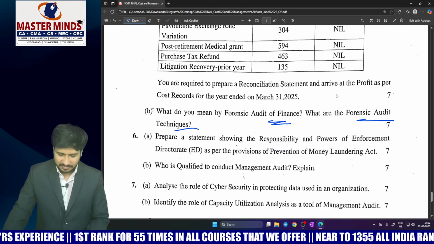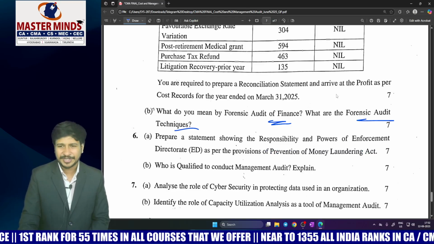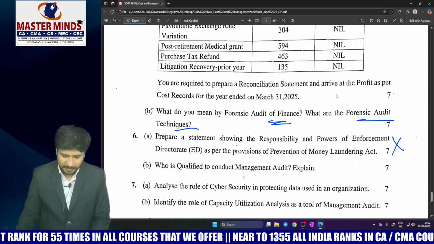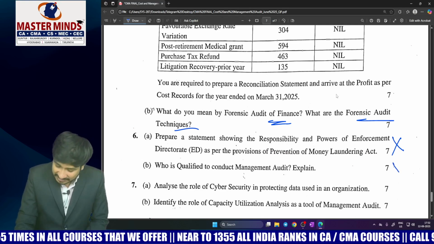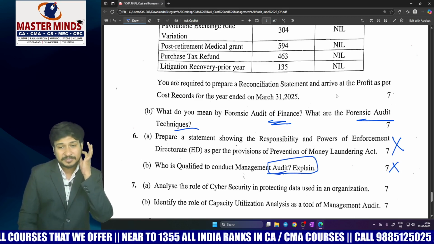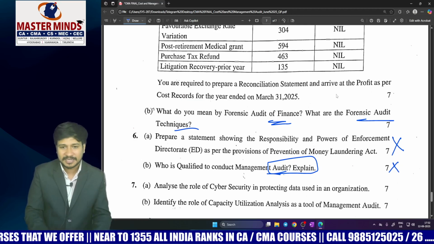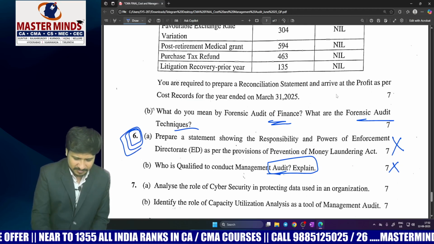And coming to 6A, responsibility and powers of Enforcement Directorate. Outright to tell you, this was not covered in our material. Who is qualified to conduct management audit? Explain. This was also exactly not covered in our material, but to some extent qualities of management auditor can be written promptly in this context. But anyways, you can leave question number 6 as choice.